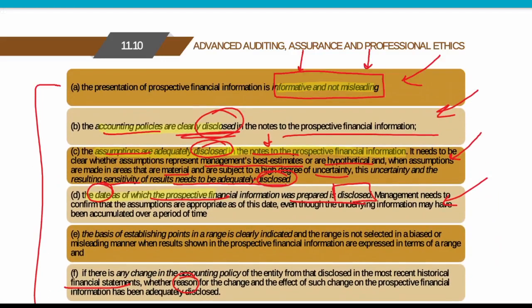So all these disclosure and presentation we need to keep in mind whenever we are preparing any prospective financial information, because it might be possible that chartered accountants are not only engaged into reviewing of the same, in not only expressing opinion in the same, but they are also might be there in preparation of the same. And even if you are doing only examination of the same, then also you need to find out that okay, whether proper disclosures are there or not.